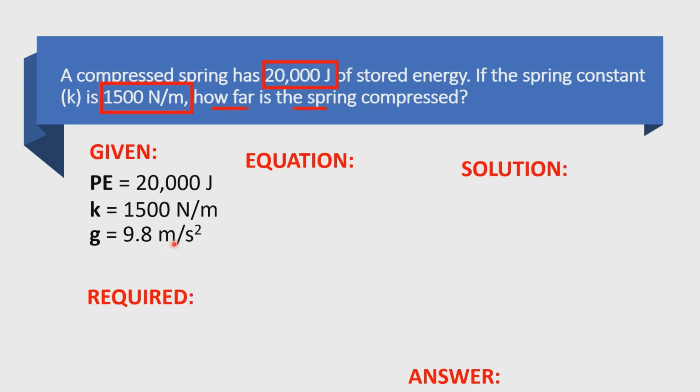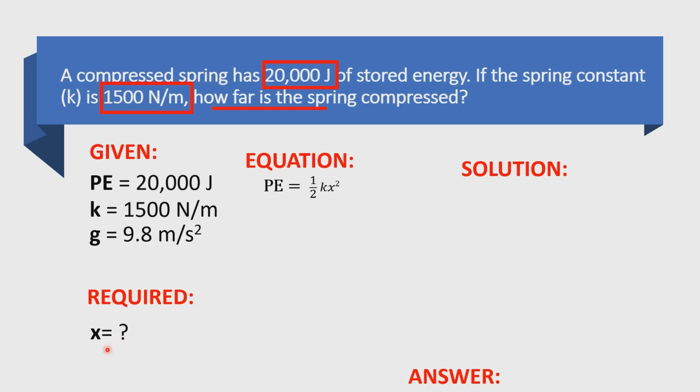included in the equation. So for the problem, how far? So magdaderive tayo dito. So that is how far the spring compressed. Just write it down. And the equation, PE is equal to 1/2, so pinakita ko kanina, 0.5, pwedeng 1/2 din. 1/2 multiplied by the value of the K multiplied by the compression. So tinutukoy ng X dito is the length ng compression ng spring. So that is the X squared.